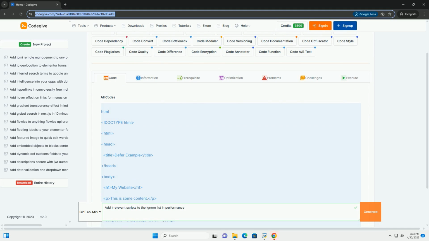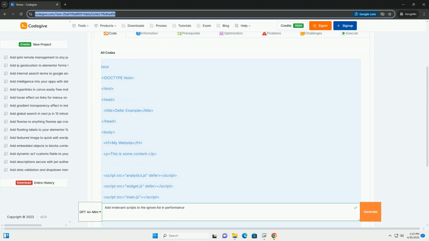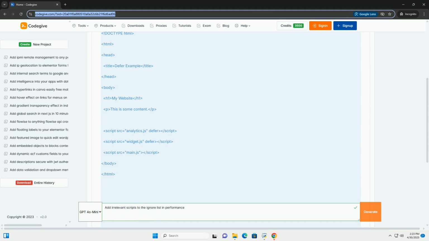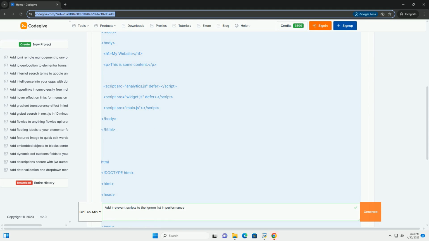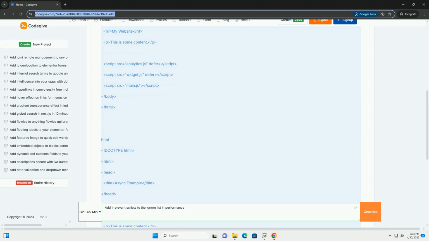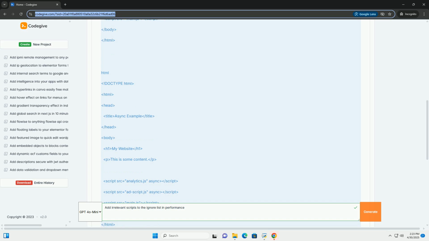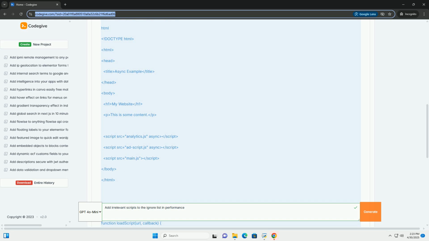Optimizing performance by ignoring irrelevant scripts. When striving for optimal web performance, a crucial aspect is to minimize the overhead caused by scripts. This includes reducing the number of scripts loaded, optimizing their execution, and ensuring that only necessary scripts contribute to the rendering and interactivity of your website.